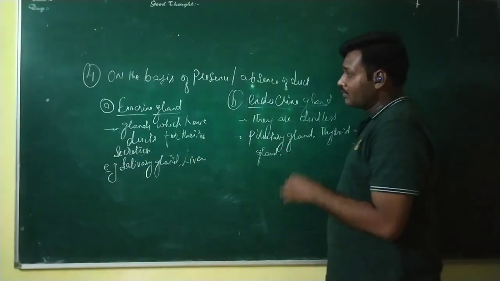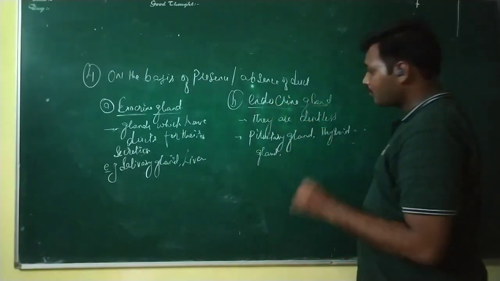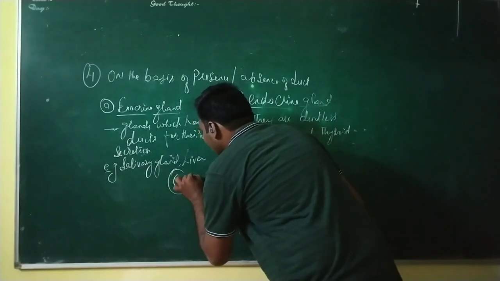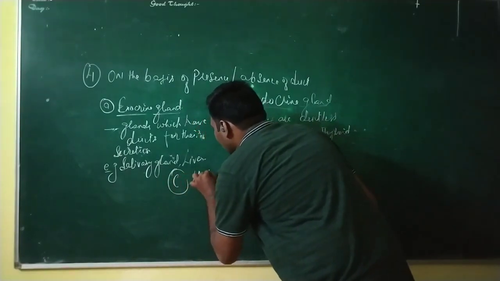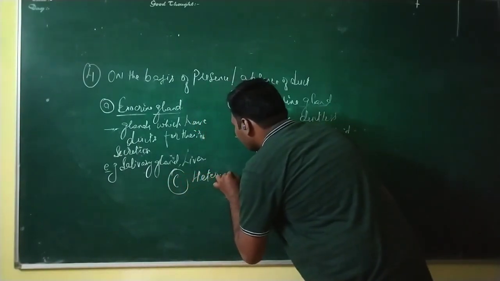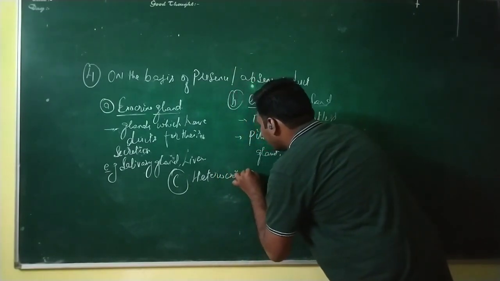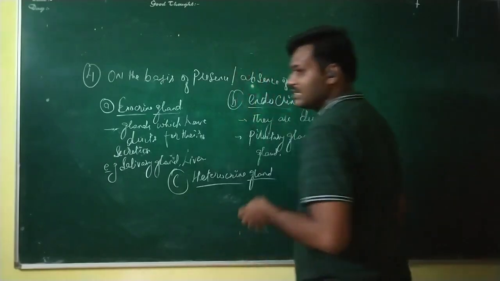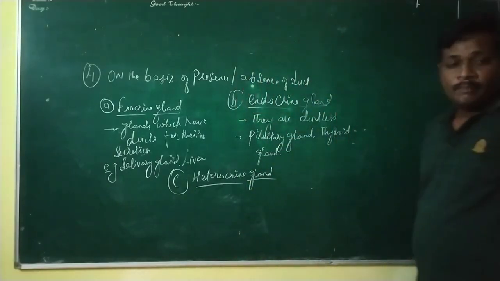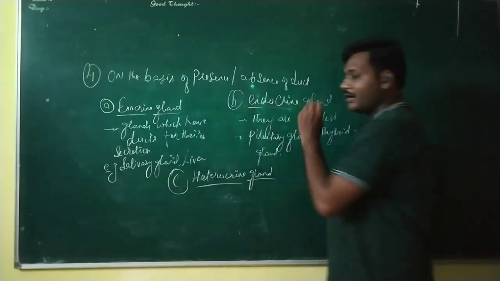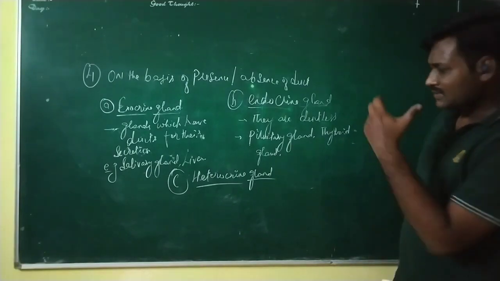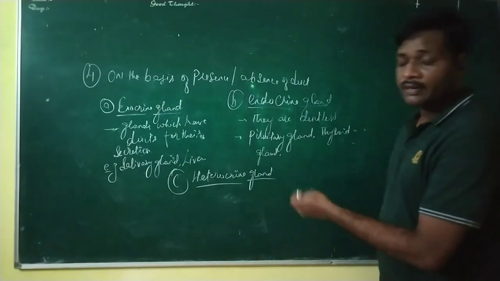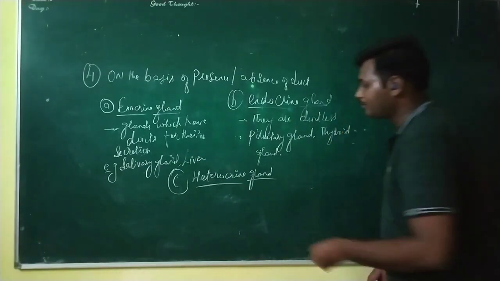Then apart from these two, we have one more, the third, that is the heterocrine gland. Now what does heterocrine gland mean? It is the combination of both exocrine gland and endocrine gland. That means some part of this gland acts as exocrine and some part acts as endocrine.